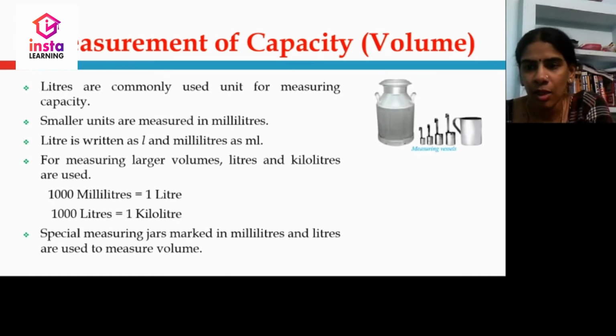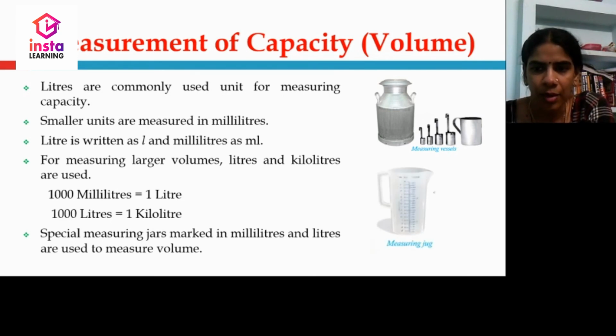You can see the vessels having different shapes and sizes give us different measurements like 50 ml, 100 ml, 200 ml, 250 ml and 500 ml. This is a measuring jug which helps us to measure the liquids.